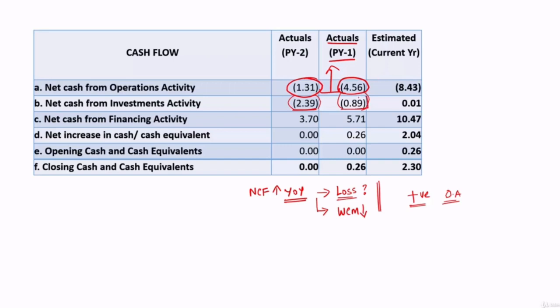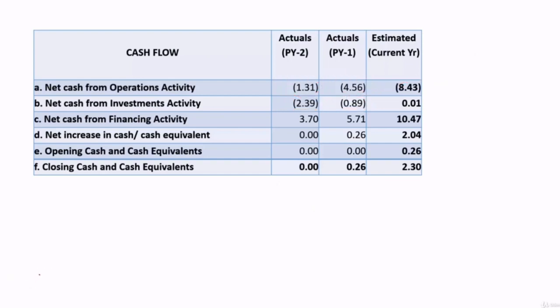And in this year also they are going for some additions. So this has to be seen, whether it is fixed asset addition or is it any additional investment in group concerns. What is the need for creating these additions, especially when they have negative cash flow year on year. So that should be studied and elaborated in the proposal.